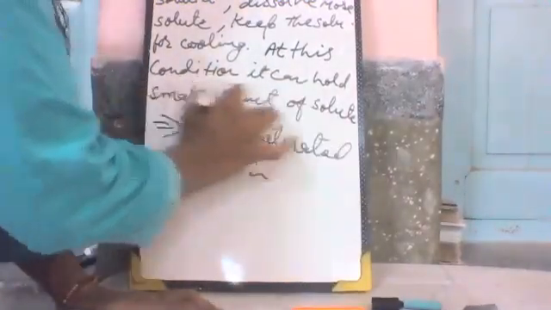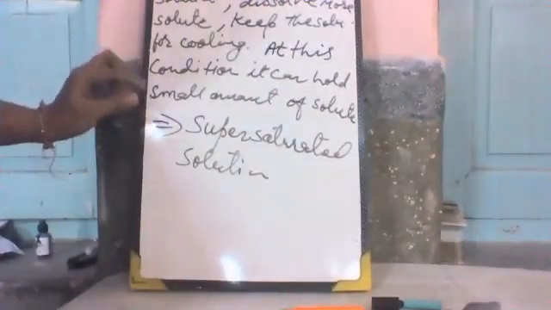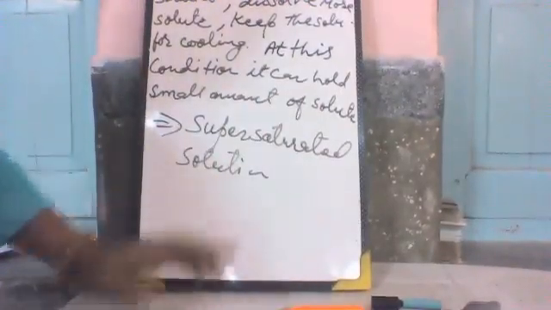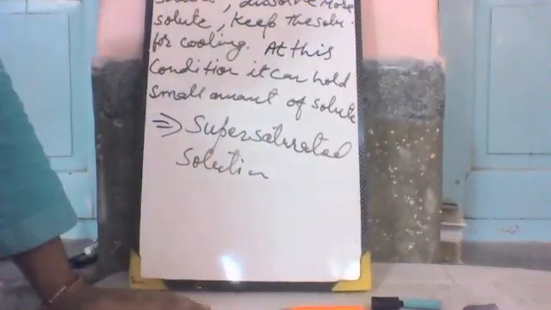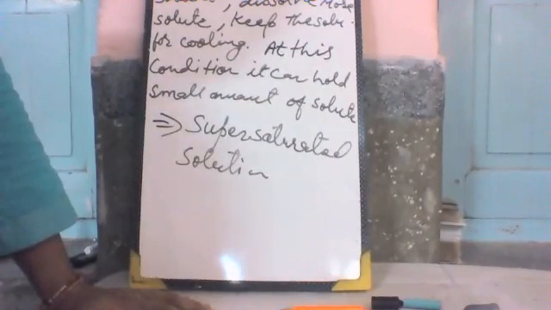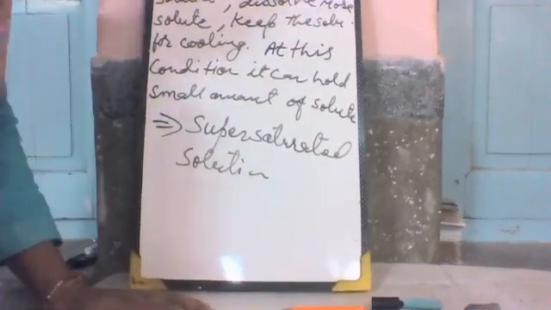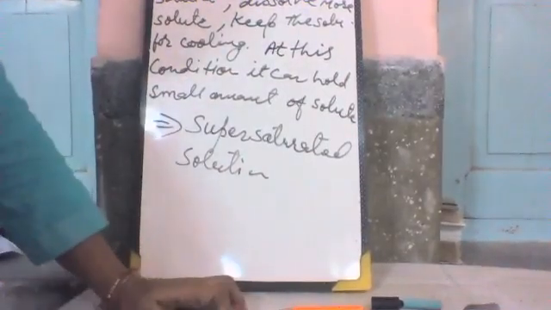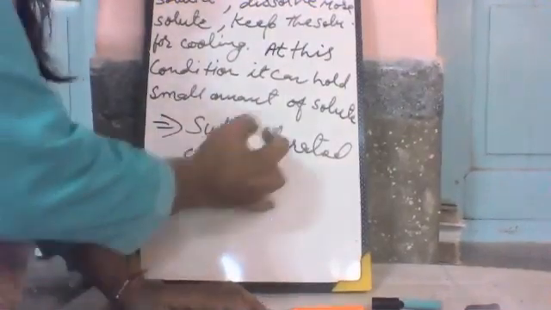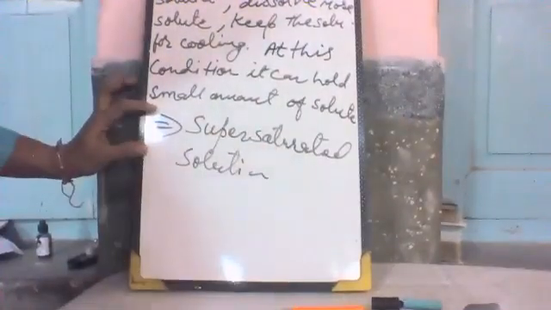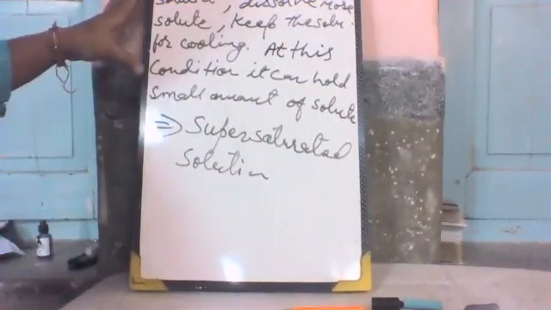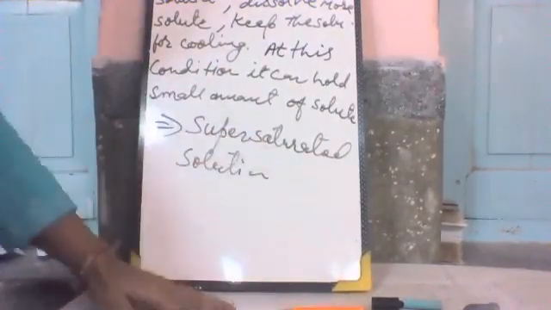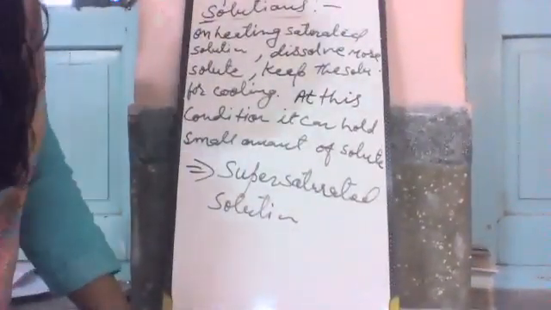Due to this amount of solute, it becomes a supersaturated solution at the given temperature. Since it holds more solute than it can theoretically hold at that temperature, it is known as a supersaturated solution.